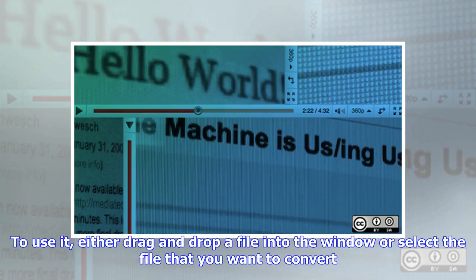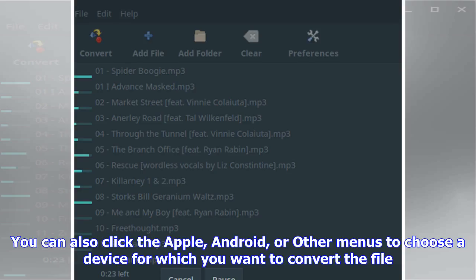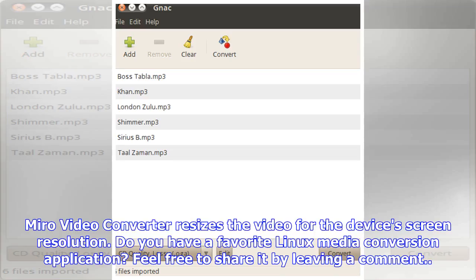To use it, either drag and drop a file into the window, or select the file that you want to convert. Then, click the Format menu to choose the format for the conversion. You can also click the Apple, Android, or other menus to choose a device for which you want to convert the file. Miro Video Converter resizes the video for the device's screen resolution.